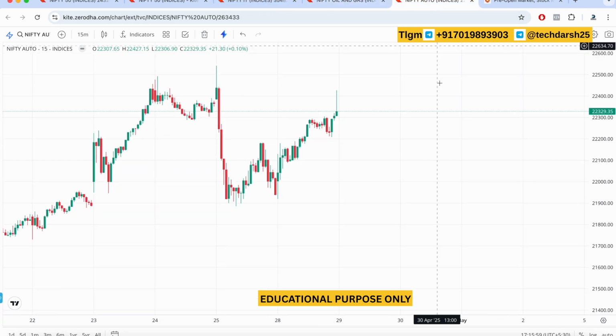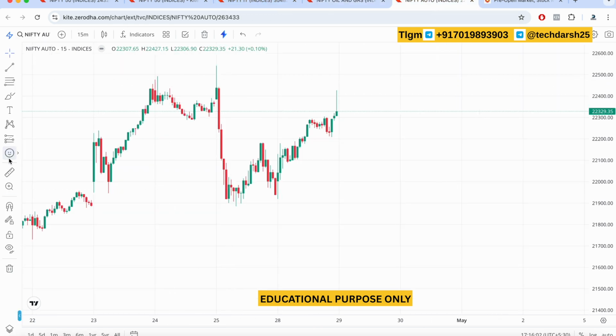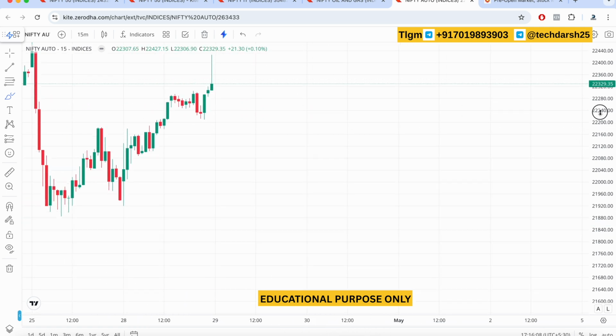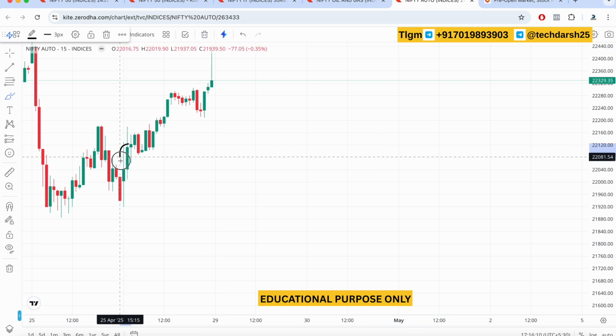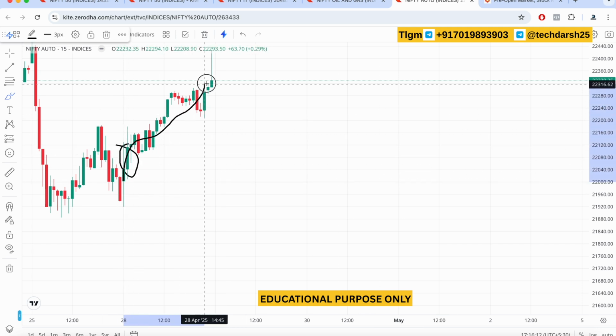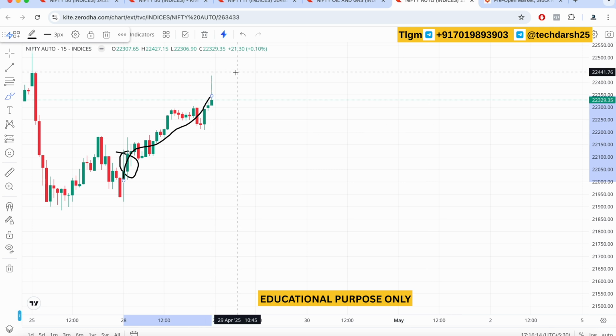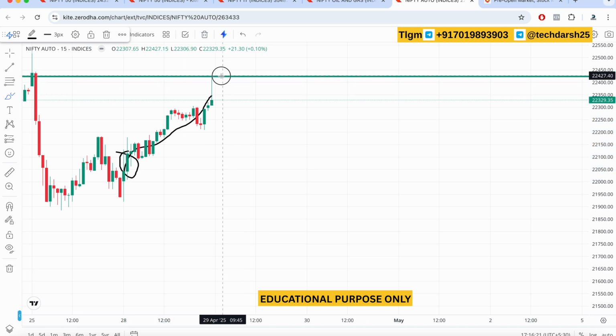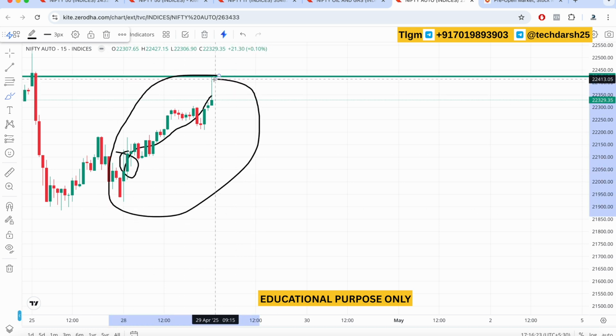And if you see Nifty auto here, at the beginning, even when the market was going up, this index was in a bit of a slower momentum. But later it gained momentum throughout the day, and it went up and made its highest point around 22,424 for today. So this is how the Nifty auto index performed for today.